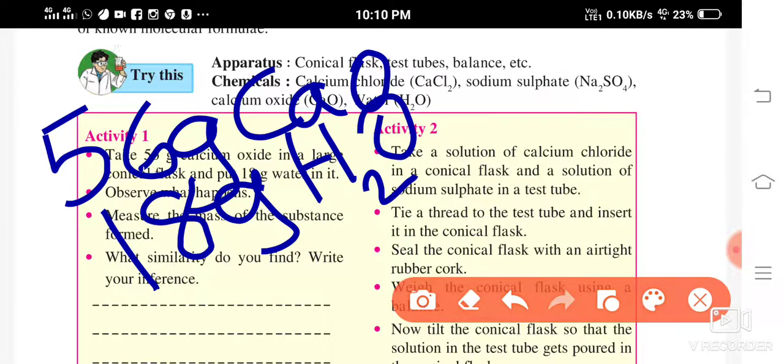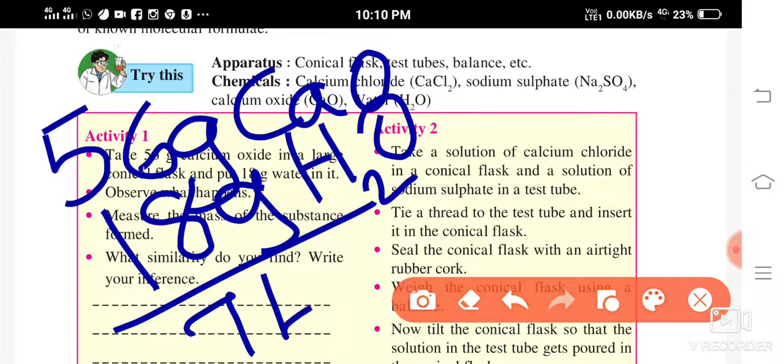Then measure the mass of the substance formed. Calcium oxide plus water, you know what will form? Calcium hydroxide is formed, right? So 56 grams of calcium oxide and 18 grams of water. So total mass is how much? Yes, 56 plus 18, that is 74 grams, right? Yes, total mass is 74 grams.